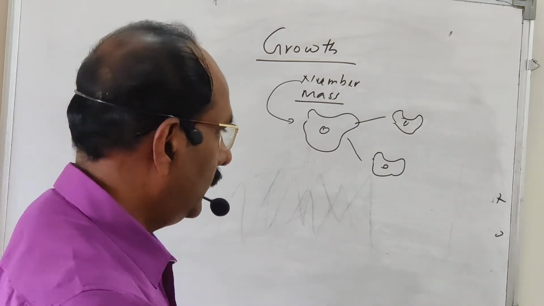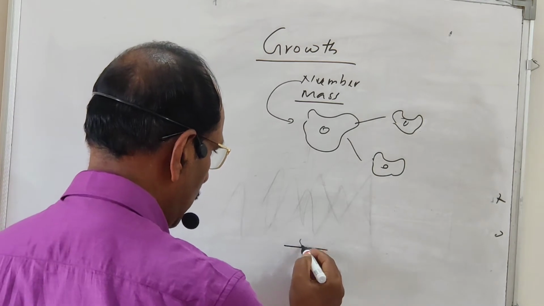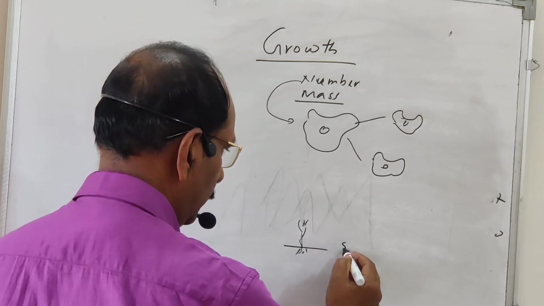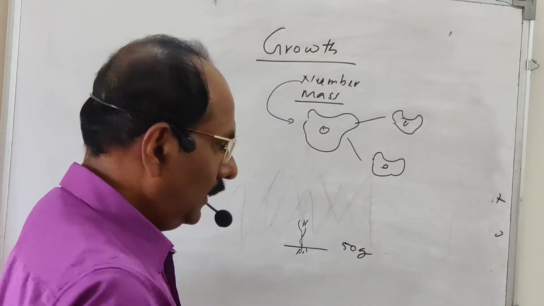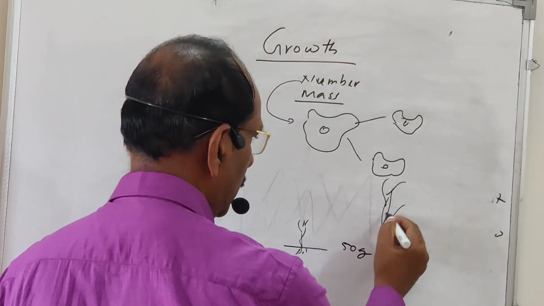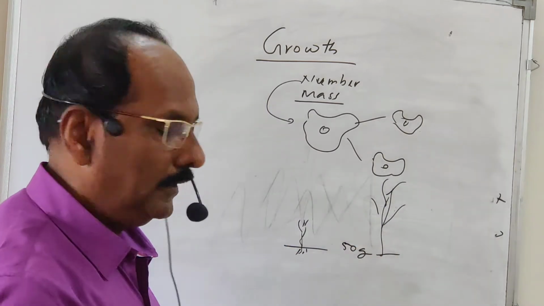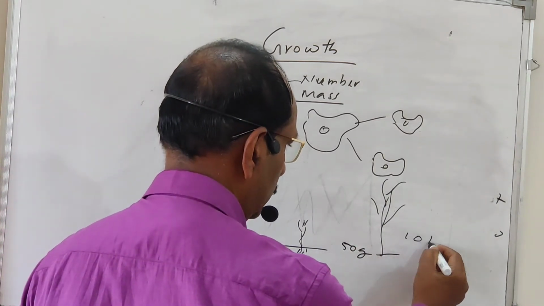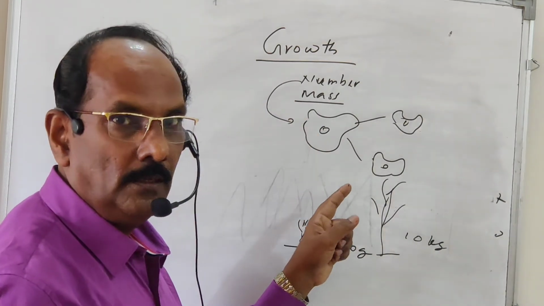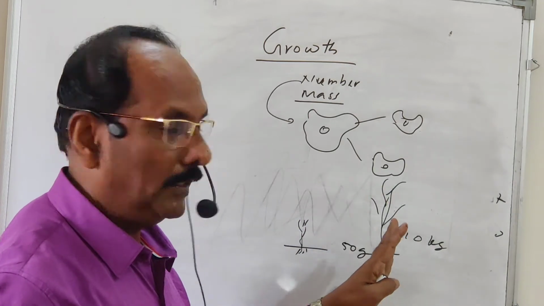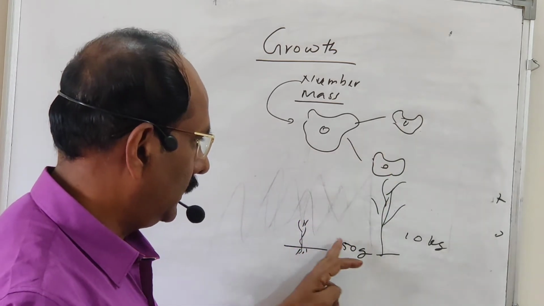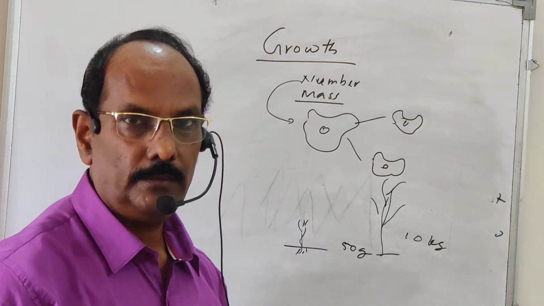And similarly, if you take a small seedling, a small plant, एकदम लहान plant जर घेतले, या plantचं weight आपण जर मोजले, suppose हे एक 50 ग्राम आहे. एक वर्षानंतर किंवा काही महिना पुढे गेले, ते प्लांट जर बघितलं त्याचे हाईट वाढलेलं असते आणि एक ब्रांच तयार झालं असते आणि त्याचं वेट आपण जर बघितलं, it may be 10 kilogram. So this is the increasing the mass. So during the growth, two properties will take place simultaneously, in some organisms not simultaneously. That is increasing the number and increasing the mass are the two dual property of the growth.